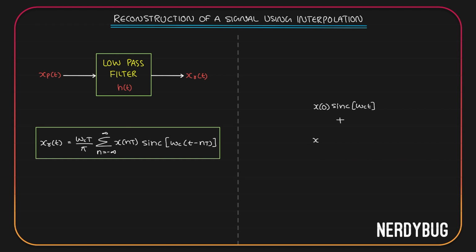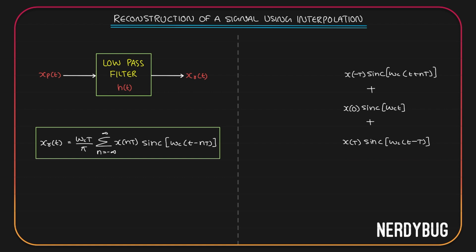Then x of nt will become x of t multiplied by sinc of omega c multiplied by t minus nt becomes t minus t. On the other side, if n is equal to minus 1, it looks like this. X of nt will be x of minus t, sinc of omega c multiplied by t minus nt becomes t plus nt.